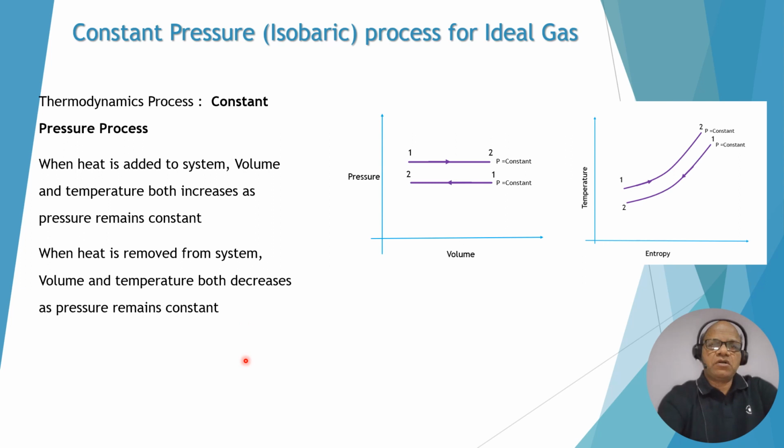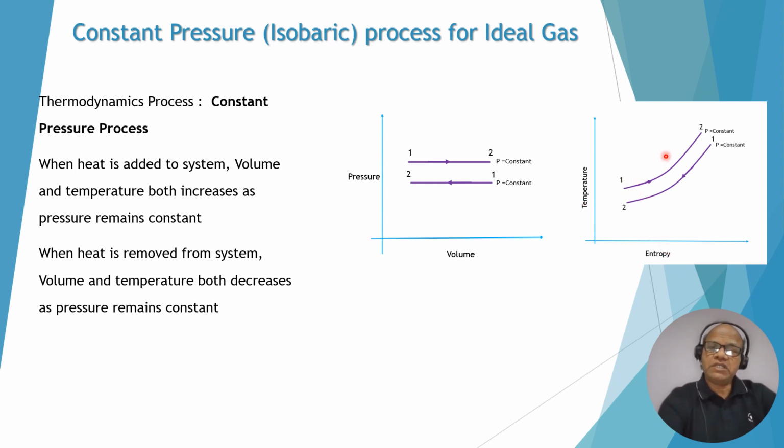Now let's discuss the constant pressure process, that is the isobaric process for ideal gas. If you look at the PV diagram, since pressure is constant, process 1 to 2 is at constant P. The top 1 to 2 is a heating process, and the bottom 1 to 2 is a cooling process, but pressure is constant, so these are two lines. Similarly, this is also shown on the TS diagram, that is the temperature entropy diagram.